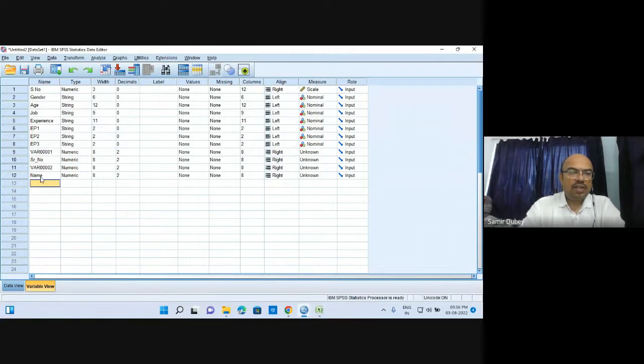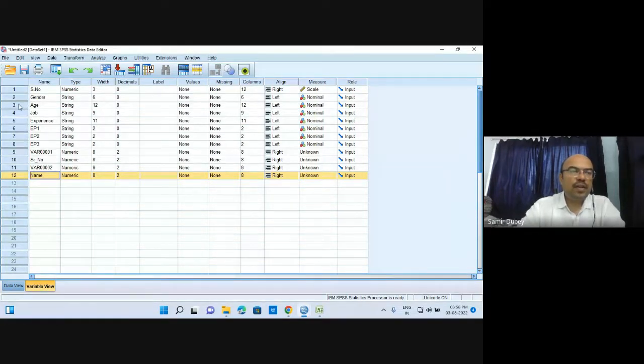Let us see. Here it is. You can see this variable 1 and this variable 2 have been introduced by SPSS itself. Why? Because you cannot leave the variables over here. Suppose you require to insert a variable. Let us insert the name variable over here just after the gender. So we need to insert over here.